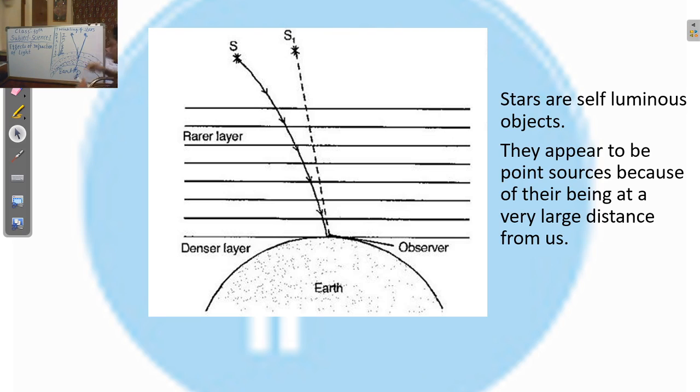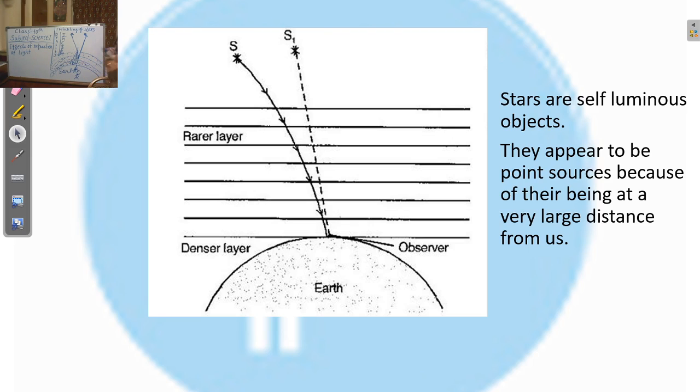And we know air is moving, so all the time the density of these layers changes. So every time the refractive index of this medium also changes.